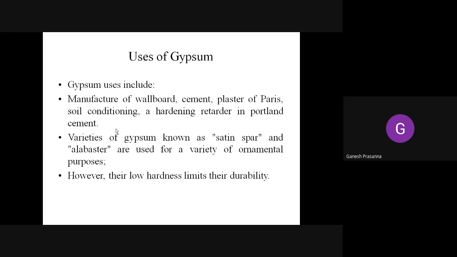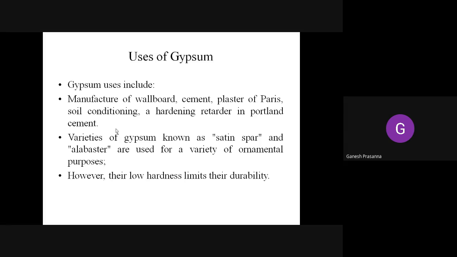It is also used in the manufacture of plaster of Paris, as a soil conditioner, and as a hardening retarder in Portland cements, to maintain the setting ratios.